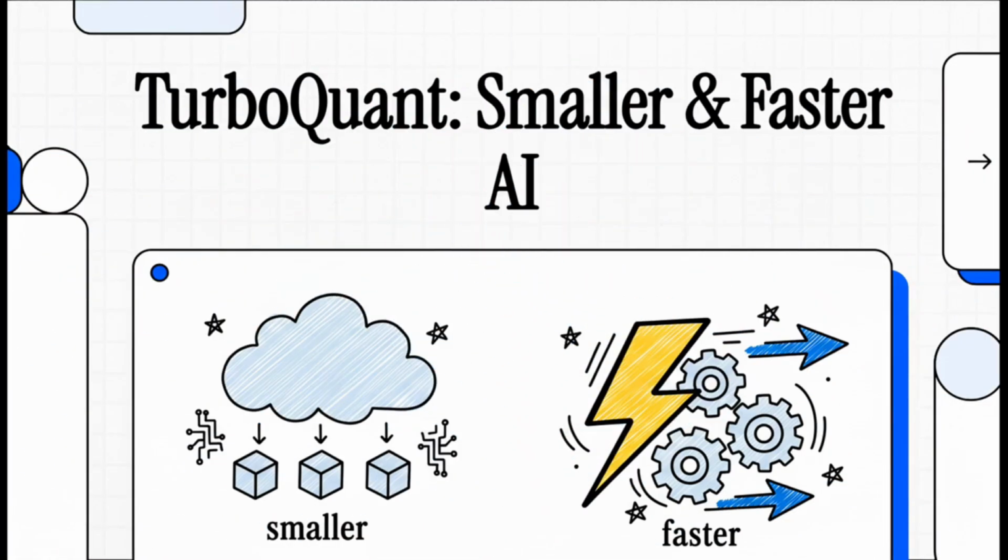We're going to dive into something called TurboQuant. It's this really cool new algorithm from Google Research that's making AI models smaller, way smarter, and incredibly fast. So let's just get right into it.